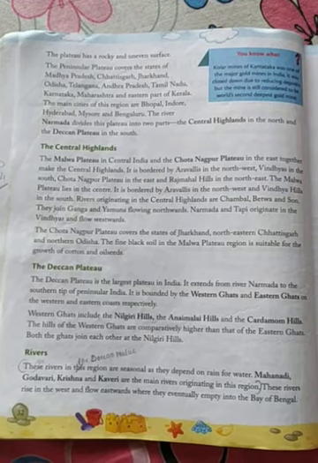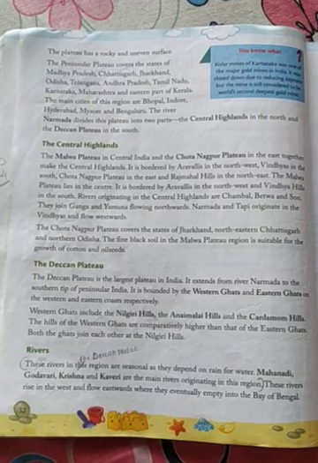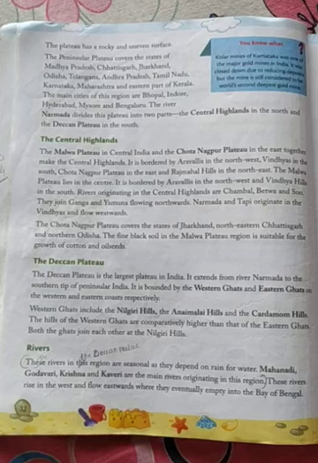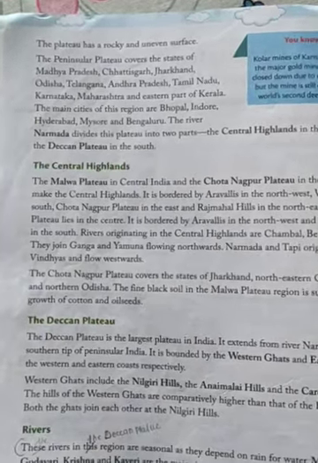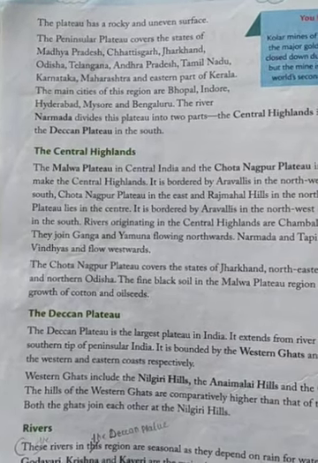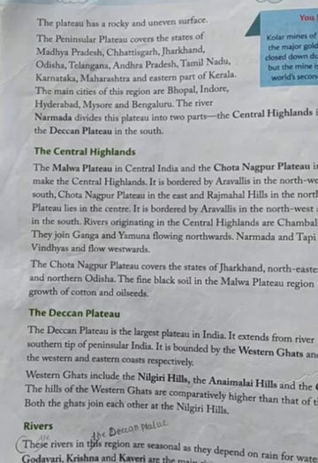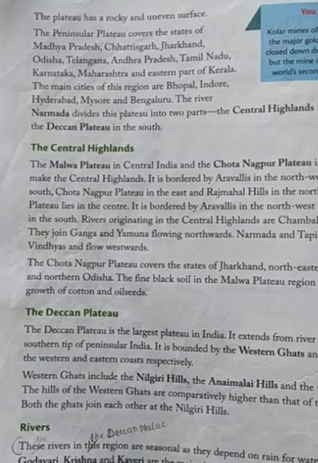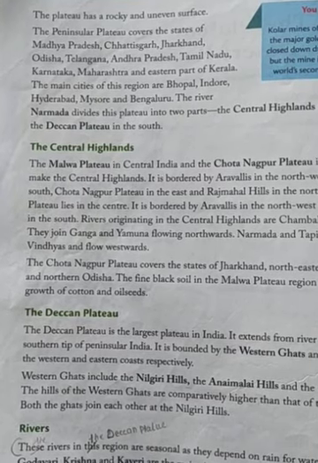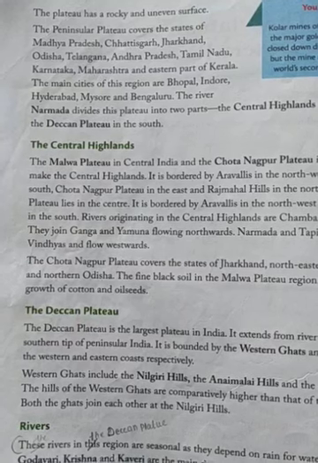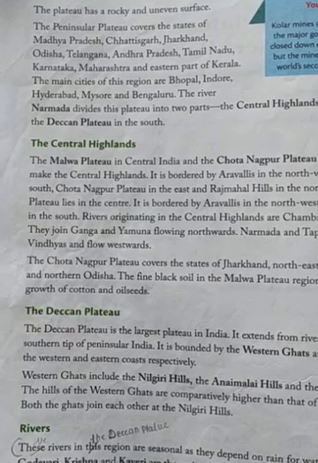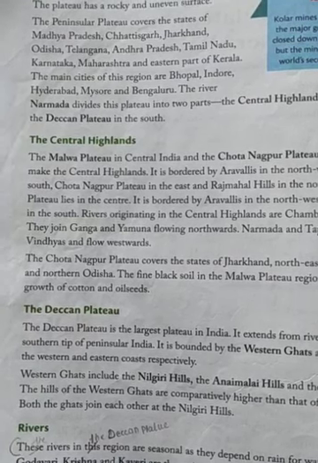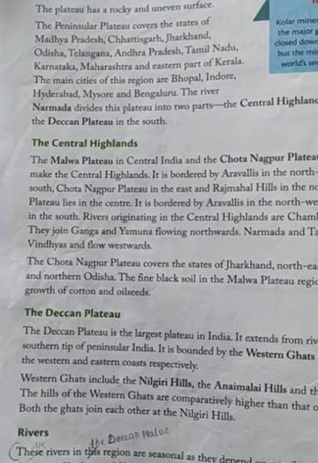This plateau has a rocky and uneven surface. The Peninsular Plateau covers the states of Madhya Pradesh, Chhattisgarh, Jharkhand, Odisha, Telangana, Andhra Pradesh, Tamil Nadu, Karnataka, Maharashtra and eastern part of Kerala. The main cities of this region are Bhopal, Indore, Hyderabad, Mysore and Bengaluru. These are the main cities which are in Peninsular Plateau.